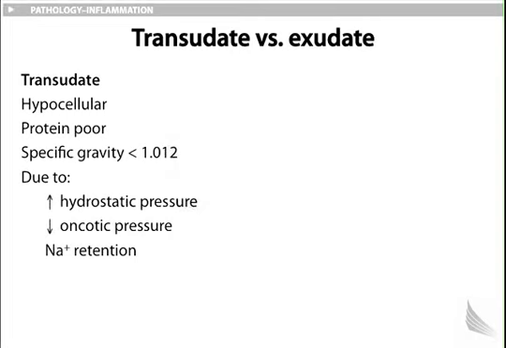Specific gravity is 1.012, and it's due to, as I've said, right heart failure, liver cirrhosis, portal hypertension, increased hydrostatic pressure. If the liver is not producing albumin, there's decreased oncotic pressure, resulting in lost fluid into tissue. There is, however, sodium retention.